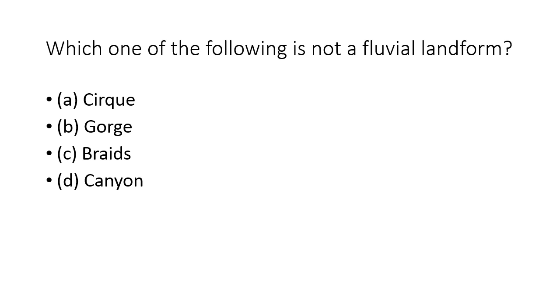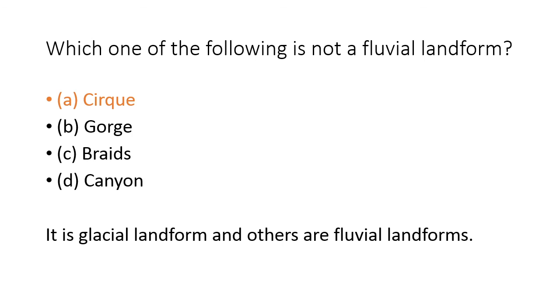The next question is which one of the following is not a fluvial landform? Option A cirque, option B gorge, option C beds, option D is canyon. The correct answer is cirque. It is a glacial landform and others are fluvial landforms.